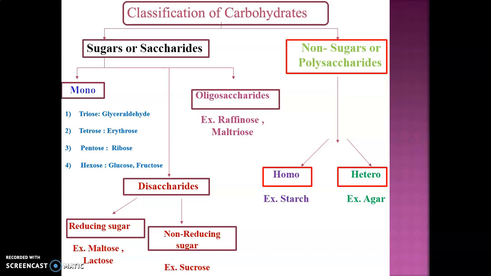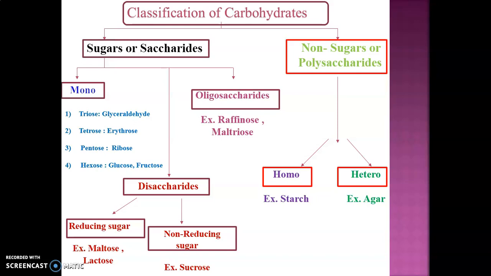Then disaccharides. As we have discussed, these are the sugars which contain 2 units of monosaccharide, bound with each other by a glycosidic bond, and are further divided into 2 types: reducing sugars and non-reducing sugars. Sugars which undergo reduction are called reducing sugars, for example maltose and lactose. Then non-reducing sugars are the sugars which don't undergo reduction. A famous example is sucrose.